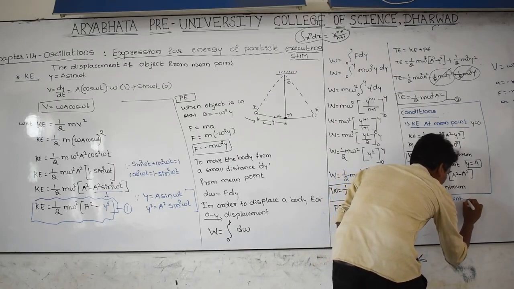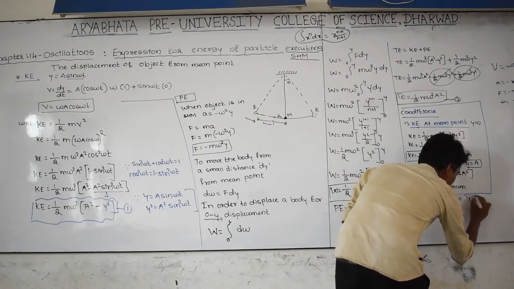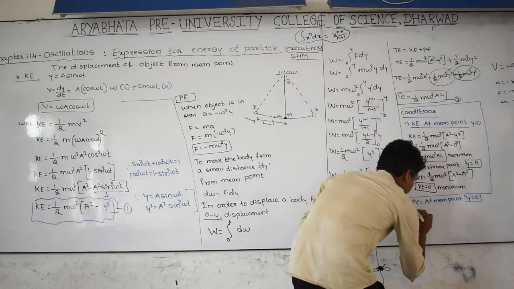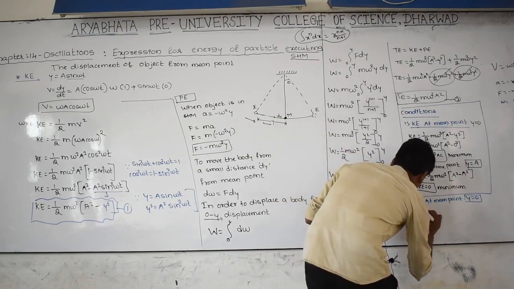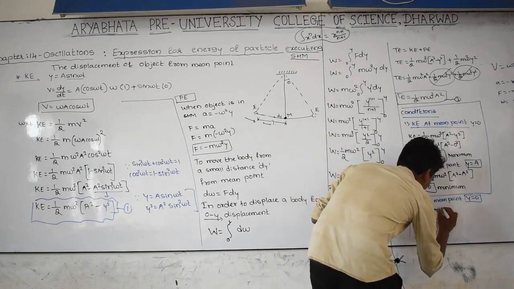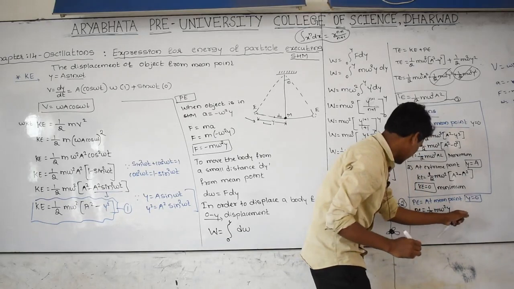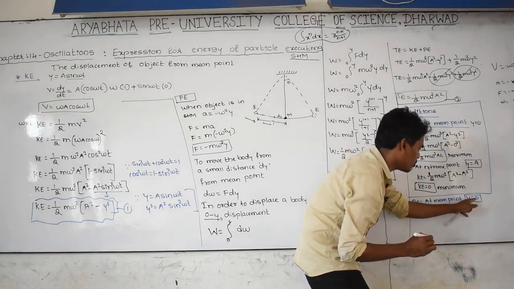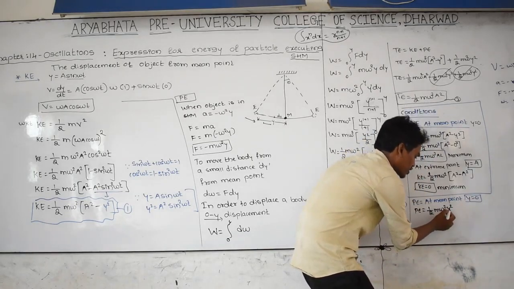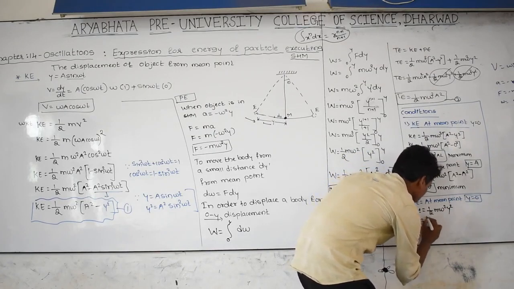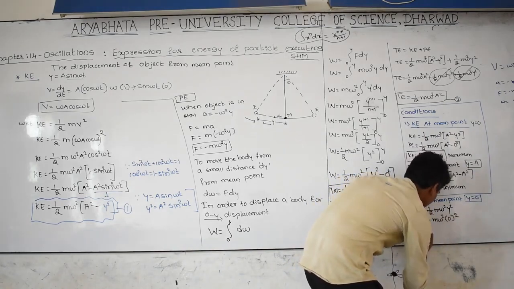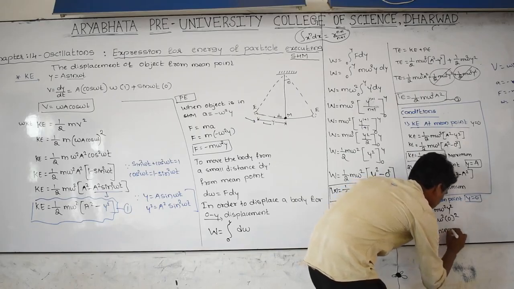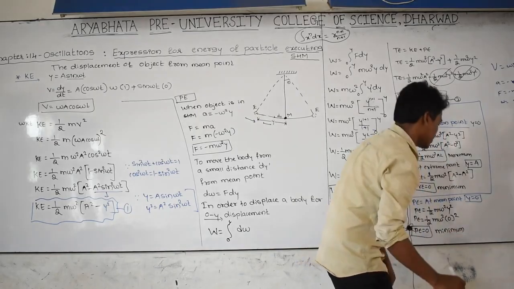At mean point, displacement is equal to 0. What is the potential energy equation? Potential energy is equal to 1 by 2 m omega square y square. At mean point, y is equal to 0. Substitute 0 here. Then potential energy is equal to 1 by 2 m omega square, then 0 square. Then potential energy is equal to 0. This is minimum. Means at mean point, potential energy is always 0.